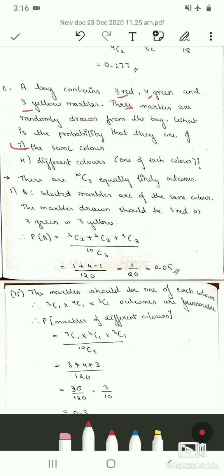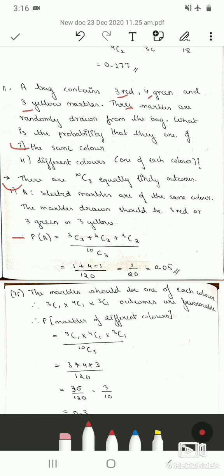So first let us consider the first sub question. Let event A be selected marbles are of the same color. So the marbles drawn should be 3 red or 3 green or 3 yellow. Of the same color means all the 3 marbles that are drawn should either be red color or green color or yellow marbles. Therefore probability of event A is 3C3 plus 4C3 plus 3C3.